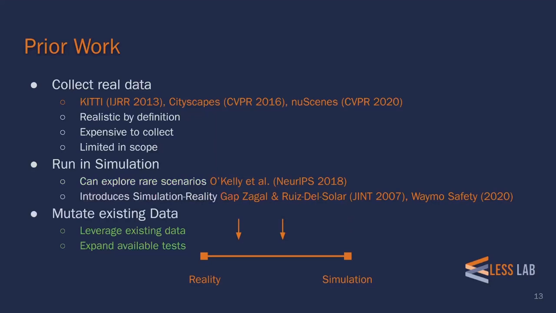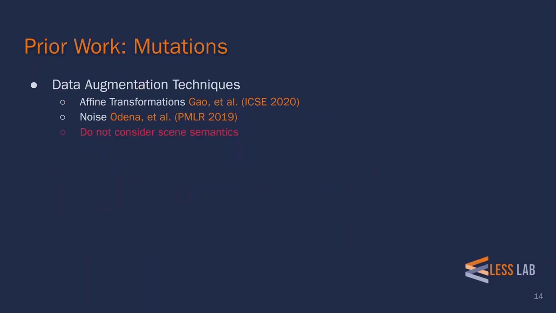The final category, which includes our approach, aims to leverage existing data through mutation to expand the suite of available tests. By mutating existing real data, these techniques aim to fall on the reality side of the simulation reality gap. Let us now take a closer look at several of the prior techniques for mutations. These come in three main categories.